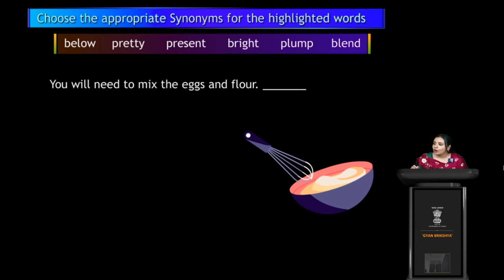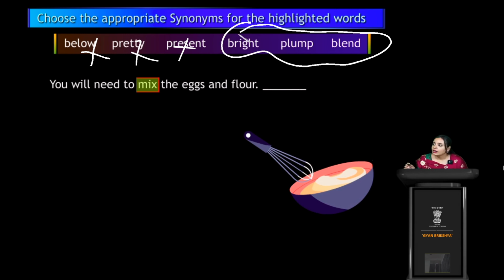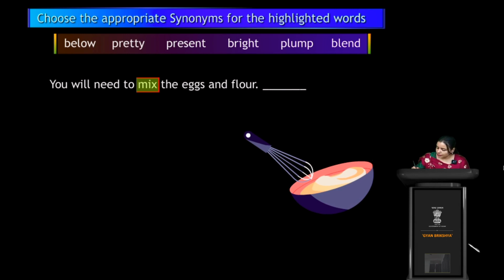Now next is, you will need to mix the eggs and flour. So what's the word for mix? What would be the synonym of mix? We have used below, pretty, and present, and these are the three words that are remaining. So the synonym of mix would be what? Blend. Yes, so we have to blend, or we have to mix the flour or eggs, right? Yes.